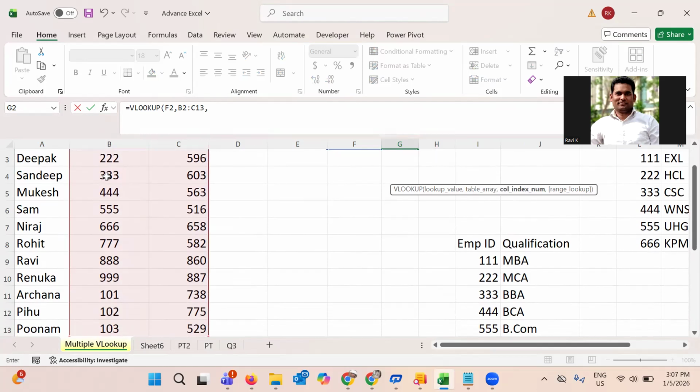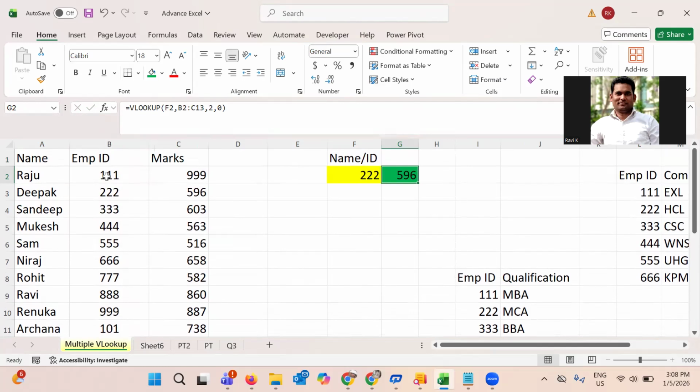Column number 2 and 0. Now I'm able to get it. So for triple two, the total marks is 596. But now assume that someone inputs a name, suppose Sam. It will not show that. But instead of the name, if I input 777, it will give the result.